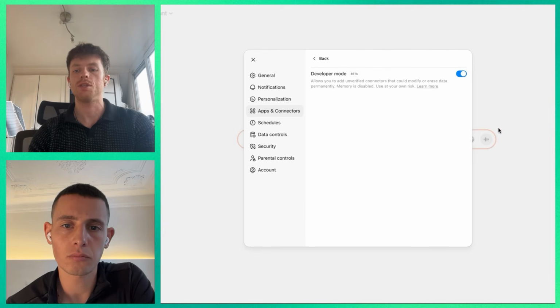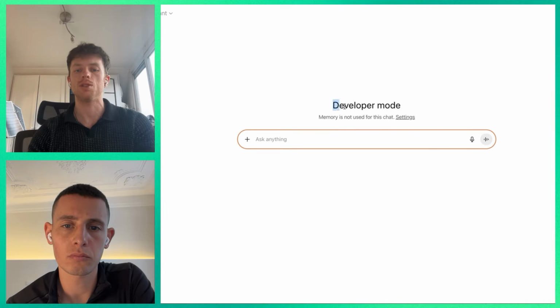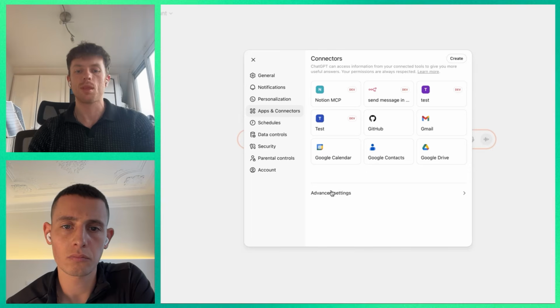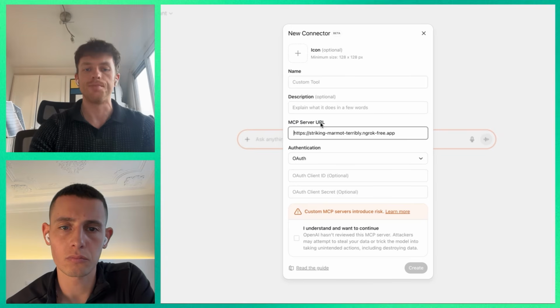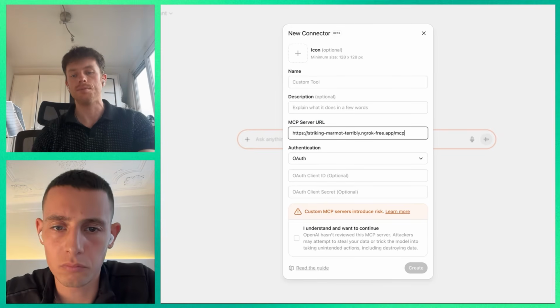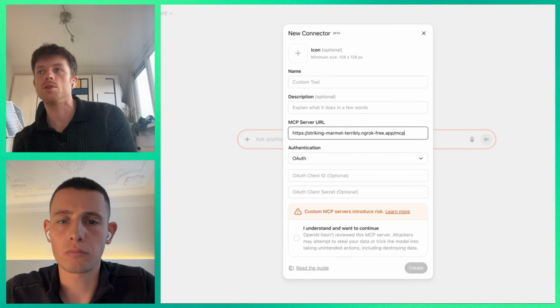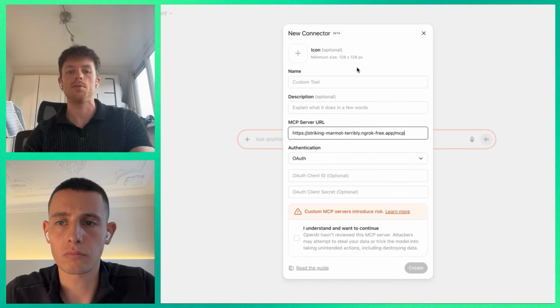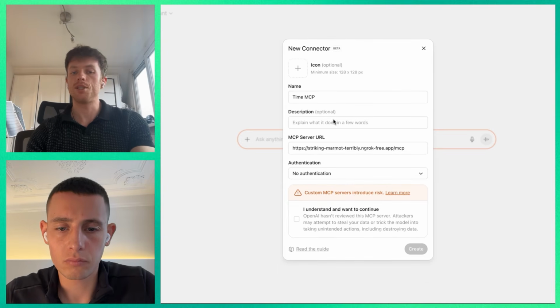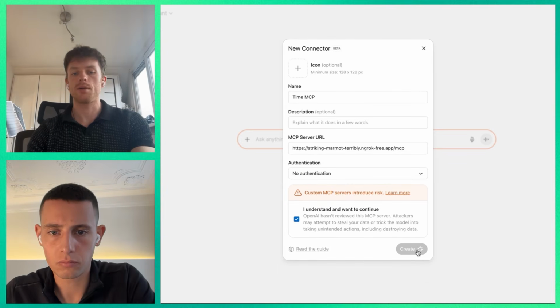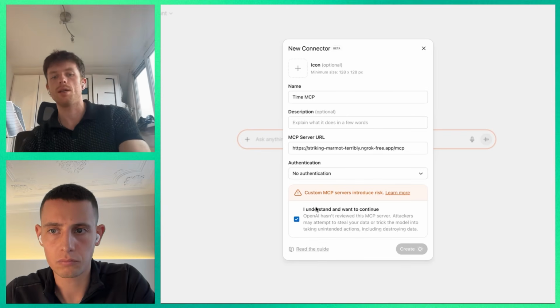You're going to see the UI in the back, the chat input, get this red outline, and it'll say, stay in that menu. You're going to be able to see this create connector. On this MCP server URL, that's where we paste the ngrok URL plus /mcp. This is the endpoint, the domain that GPT is able to talk to. We're going to call it the Time MCP. No authentication is needed. You can add a description if you want, it's optional. Click accept and go ahead and click create.